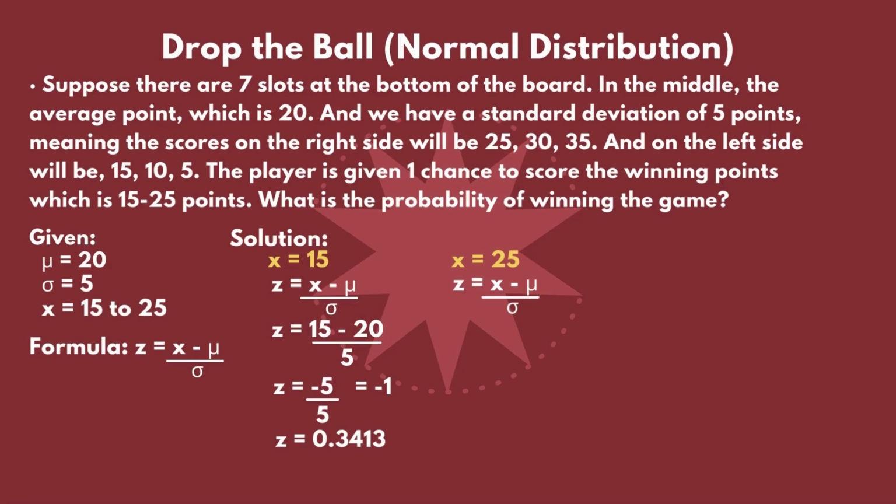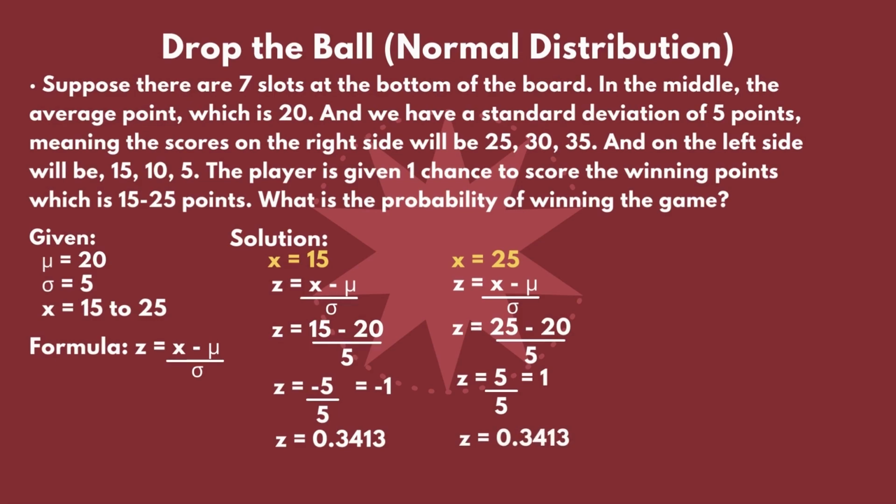Substituting with our given values, we will now have z is equal to 25 minus 20 over 5. We will then simplify, which will leave us to 5 over 5 or 1. We can now get the value of 1 from our normal distribution table or our z-score table. And again, 1 is equivalent to 0.3413.